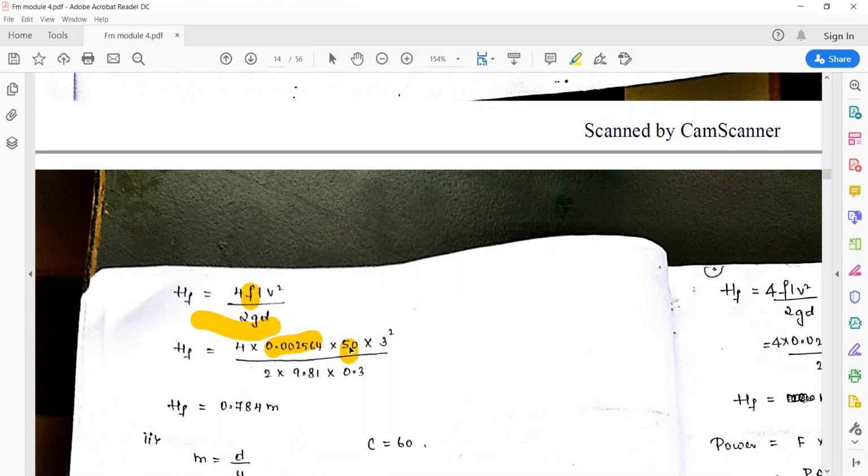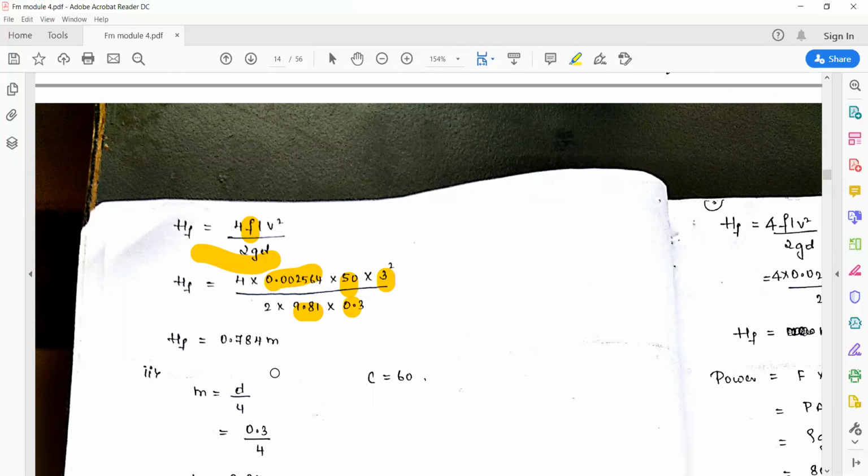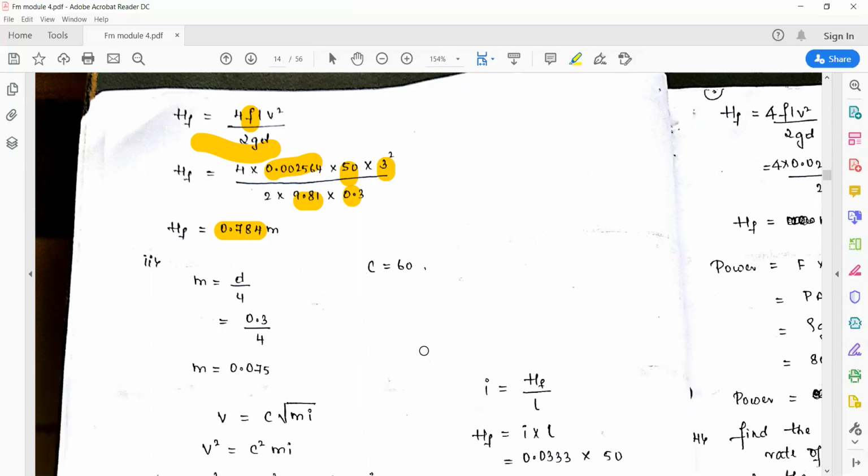That coefficient of friction value we can substitute here, and the length they have mentioned in the problem, and also the velocity. 2 into g, gravity constant 9.81, into diameter 0.3. If you substitute, you will get the value of head loss due to friction, that is 0.784 meter. That is the head loss due to friction using the Darcy-Weisbach formula.